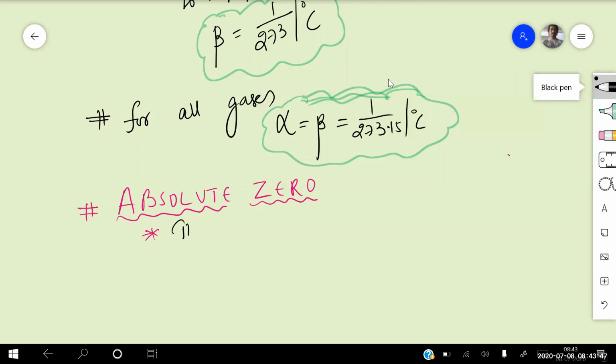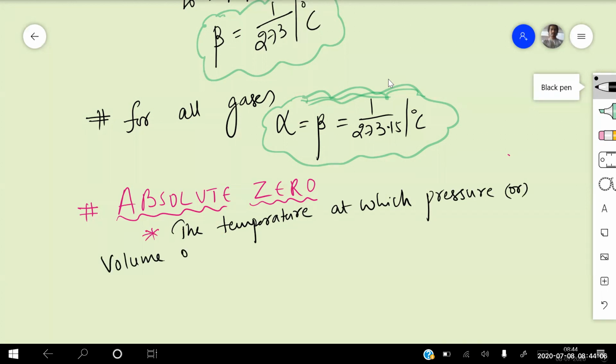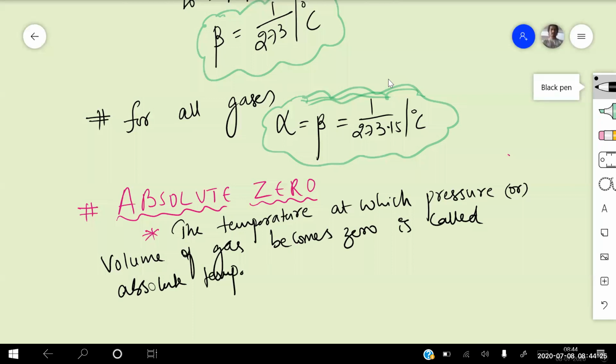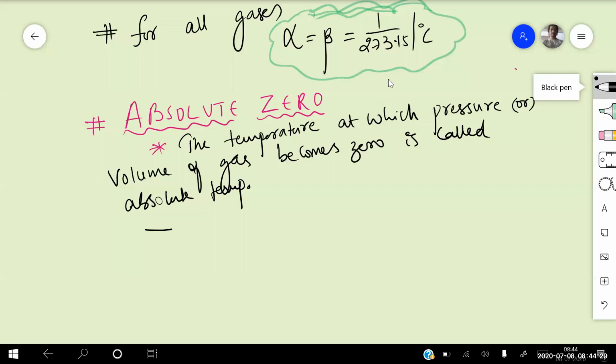The temperature at which pressure or volume of a gas becomes zero is called absolute temperature, and its value is minus 273.15 degrees centigrade, or also 0 Kelvin.